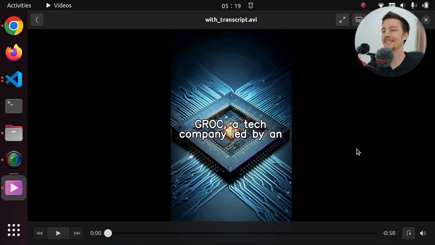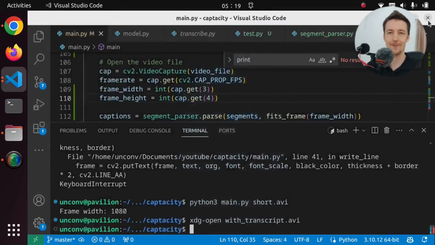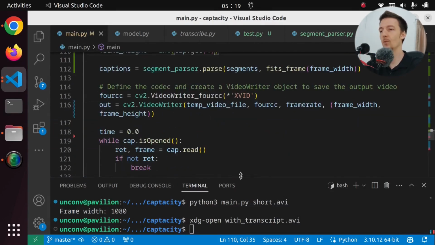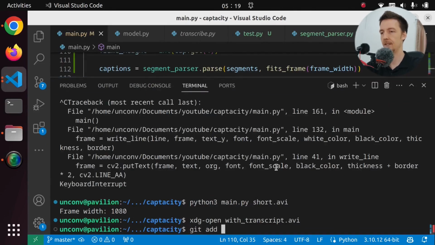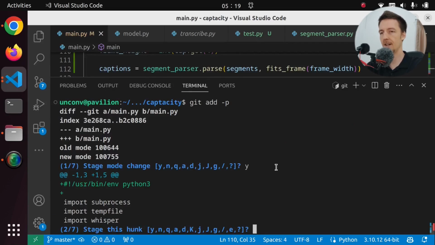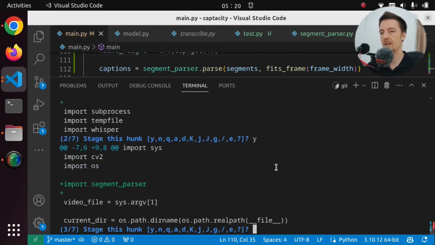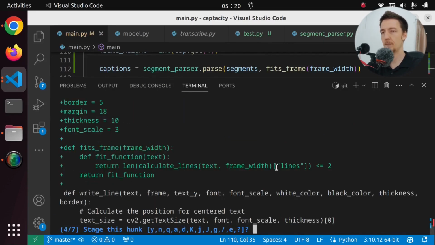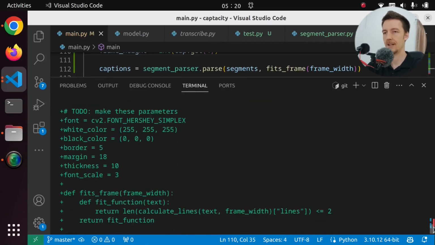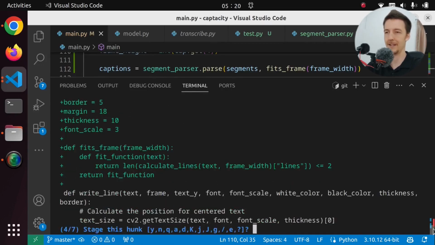Okay, that in fact works perfectly now. So I think it's time for a quick commit, because now it's working. So let's see what we did. Git add p. Okay, I changed the mode of the file, that's fine. I added the hash bang in there, and then I imported the segment parser, and we moved all this stuff as global variables, which is not a great thing.